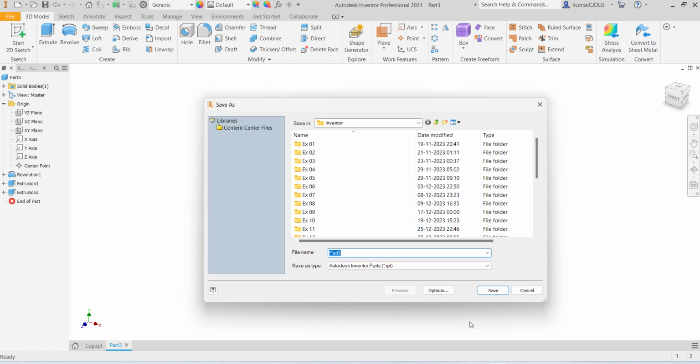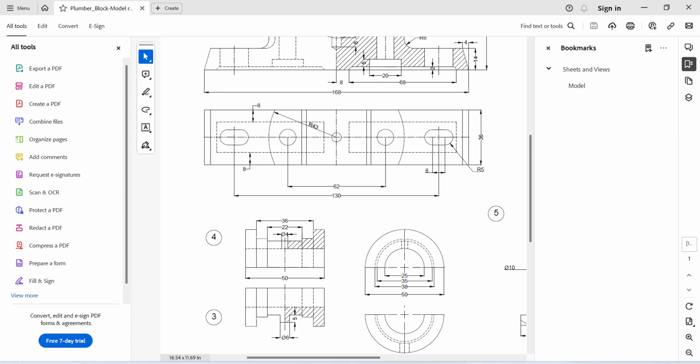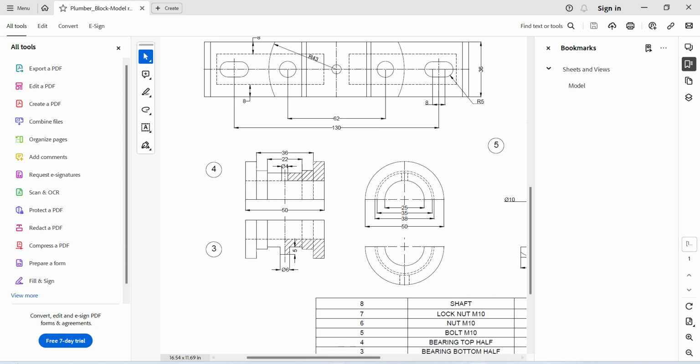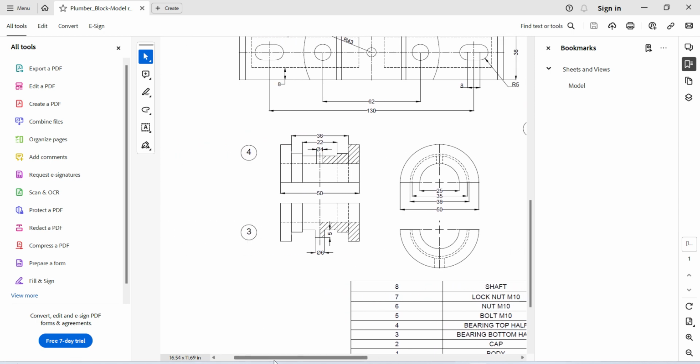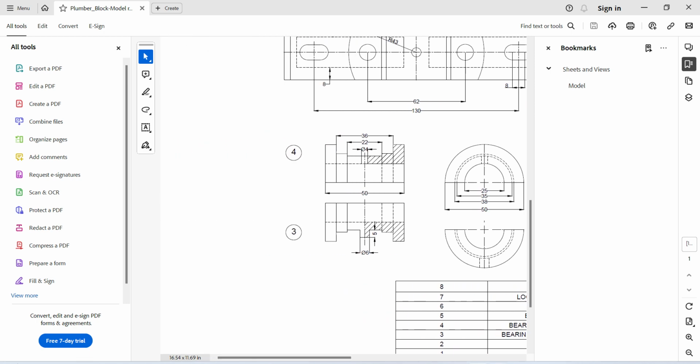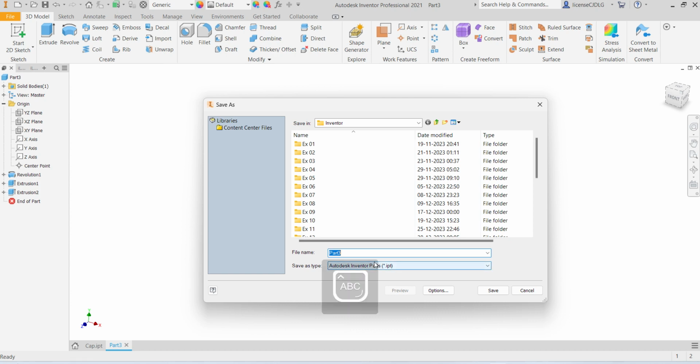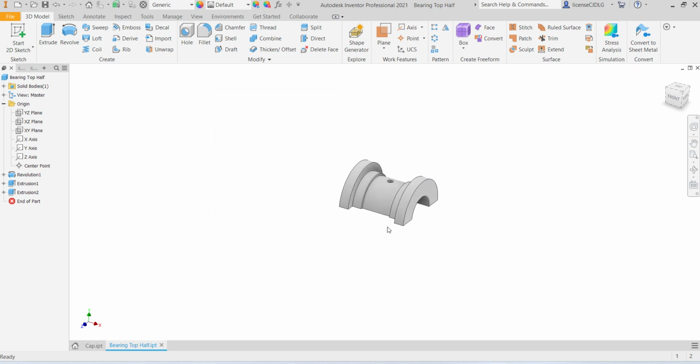Save this part. Save this part as a top half, bearing top half. Bearing top half. Save.